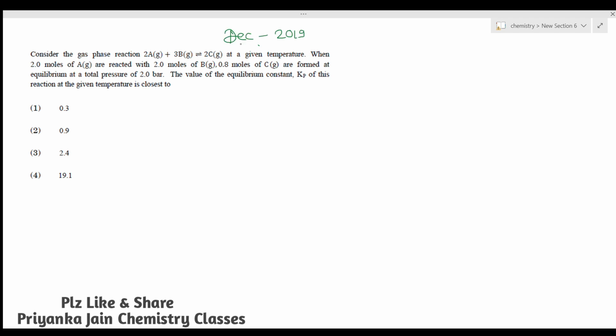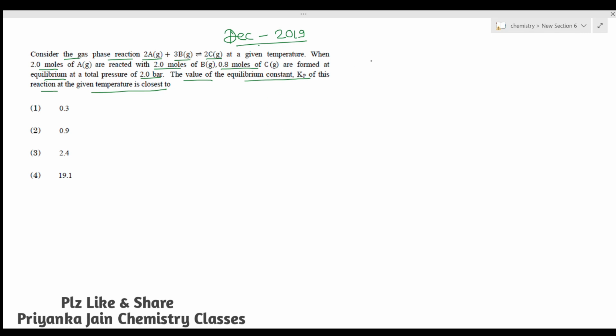2019 question paper. This question is basically from chemical equilibrium, or you can say chemical kinetics. So the question is, consider the gas phase reaction 2A(g) + 3B(g) forming 2C(g) at a given temperature. When 2 moles of A gas are reacting with 2 moles of B, then 0.8 moles of C are formed at equilibrium, at a total pressure of 2 bar. So the total pressure is 2 bar, right? The value of the equilibrium constant Kp of the reaction at the given temperature is closest to. So we just have to find the value of Kp.